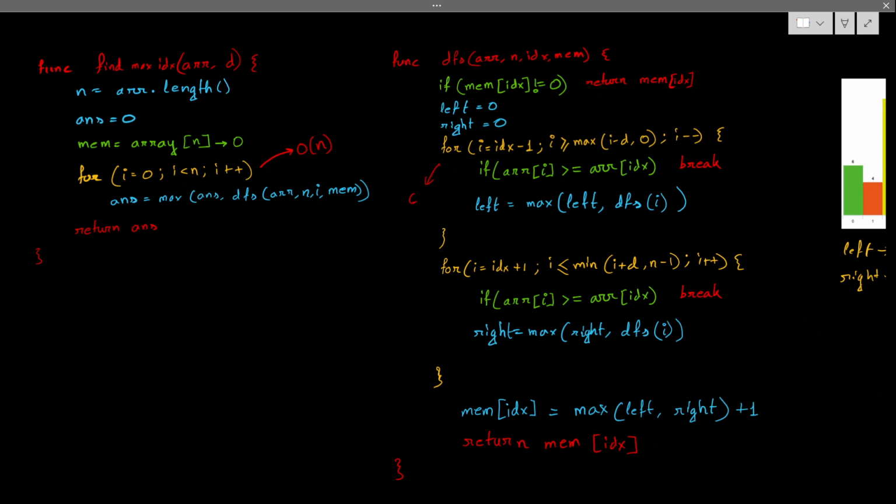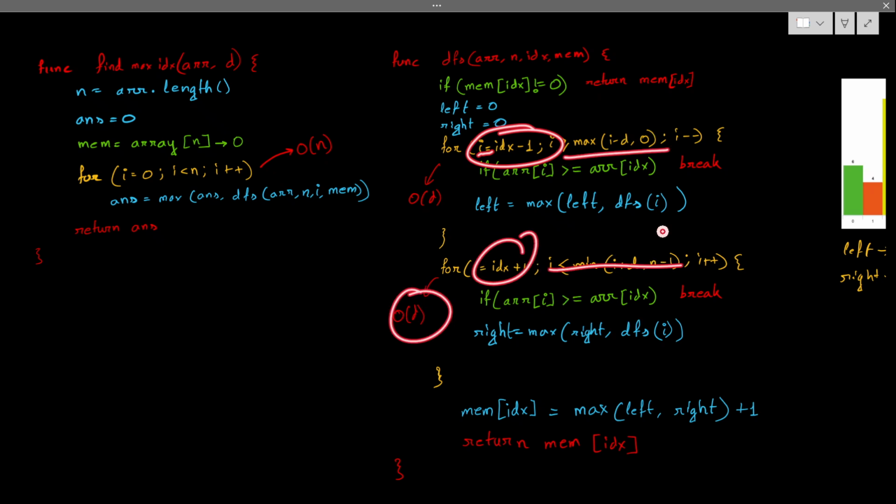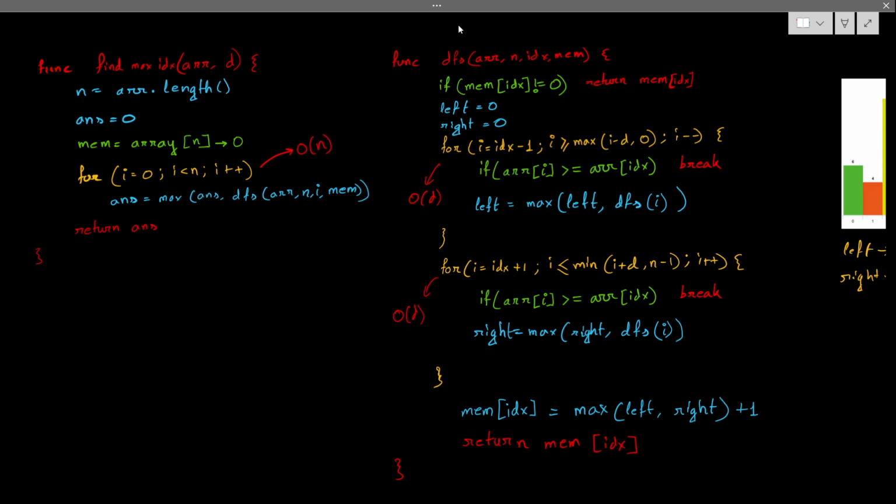This will be big O of d. This will also be big O of d, because no matter what, I have to iterate over d, right? I have to range from index i minus 1 to d, and i plus 1 to d. So that's why it takes big O of d time to calculate, and the time complexity will be big O of n times d.